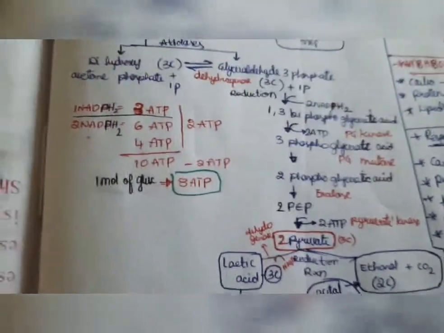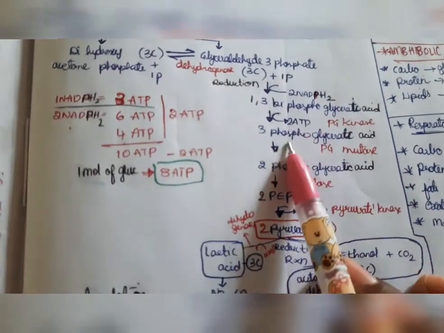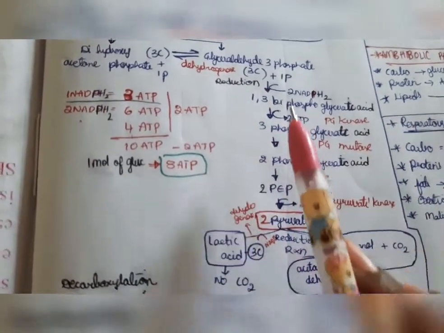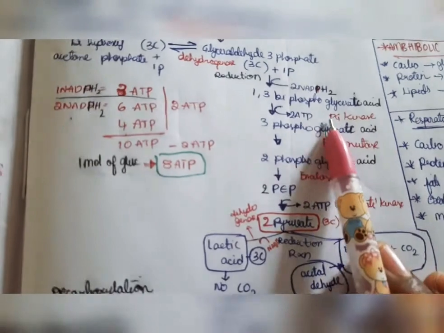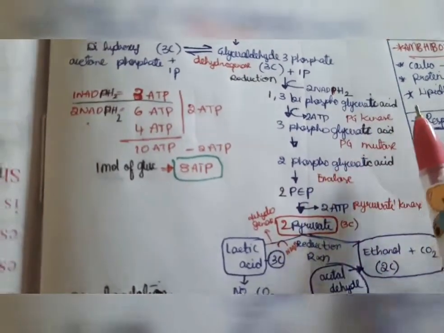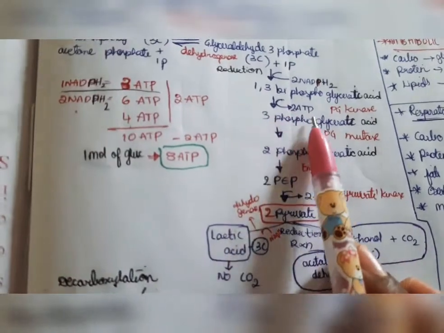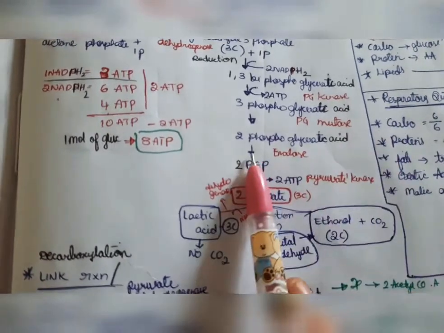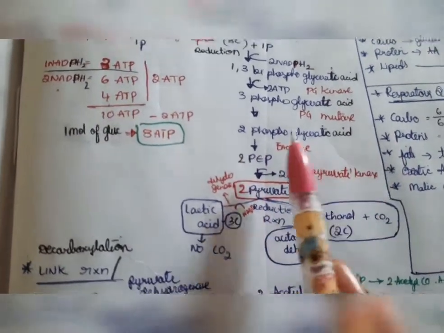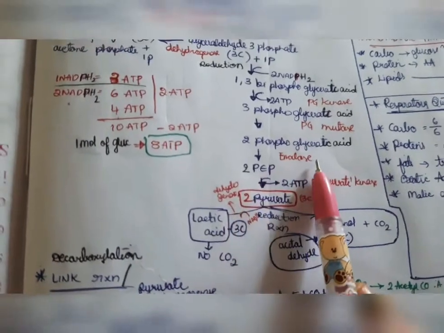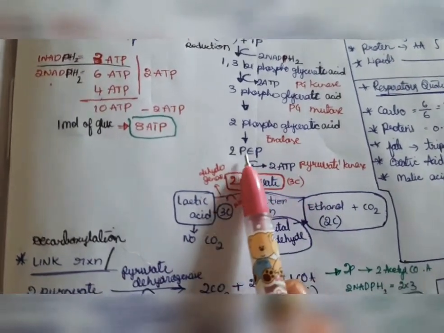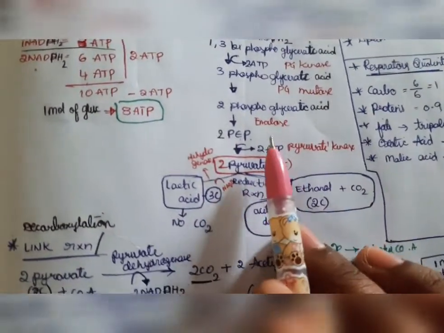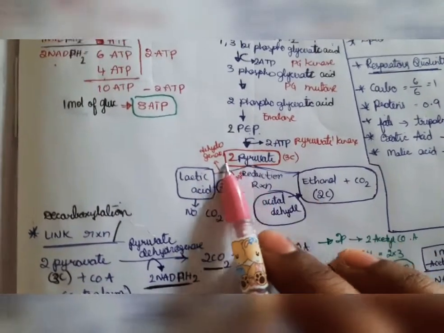Okay, and next, after 1,3 biphosphoglyceric acid formation, it converts to 3-phosphoglyceric acid by the help of the enzyme phosphoglycerate kinase. Here 2 ATP is formed. And next, 3-phosphoglyceric acid by the help of a mutase forms 2-phosphoglyceric acid, and 2-phosphoglyceric acid with the help of enolase forms 2-PEP, that means phosphoenol pyruvic acid. Next, here 2-PEP forms 2-pyruvate.